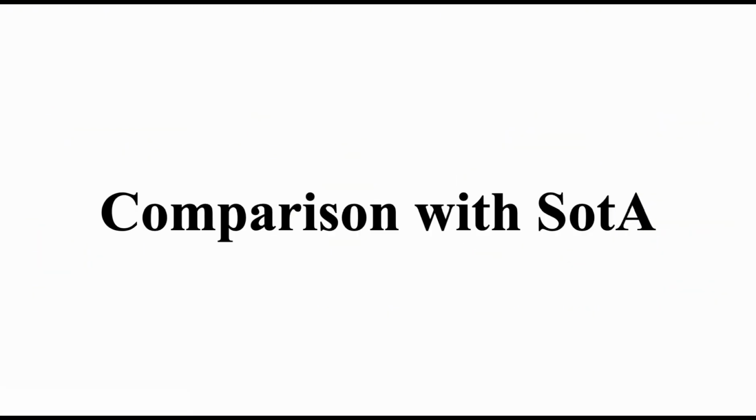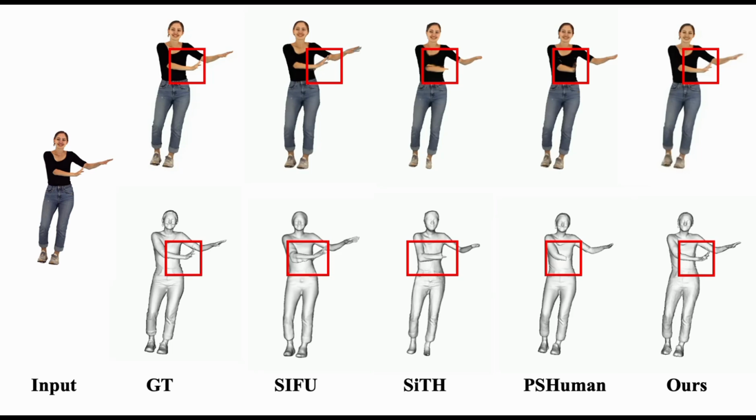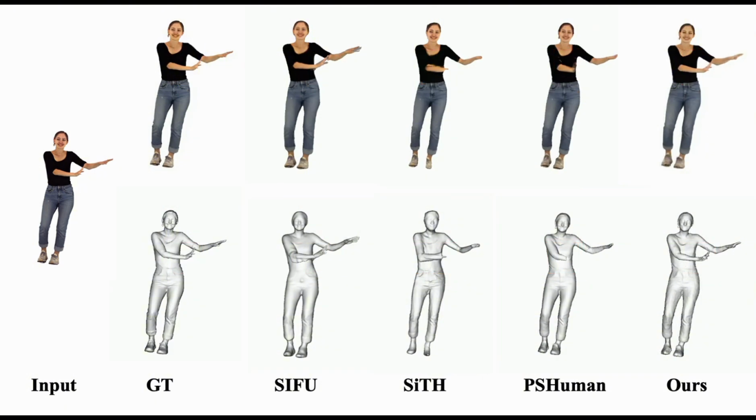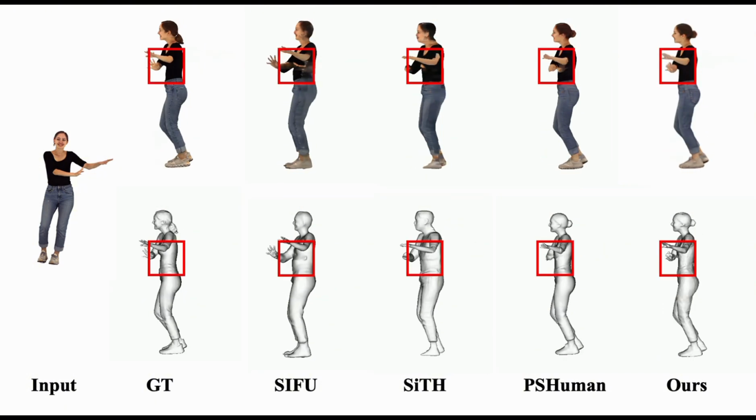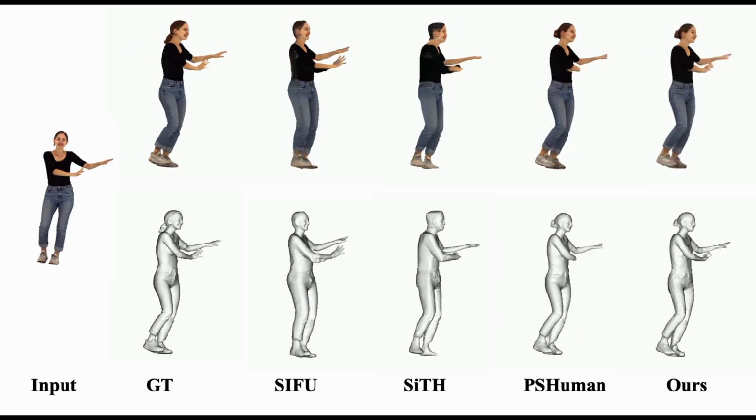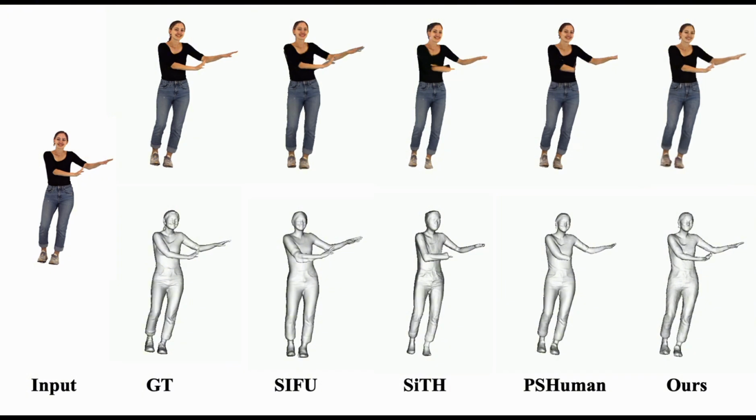We compare MoGA with current state-of-the-art methods. As shown in the video, existing methods struggle with missing body parts, like hands and arms, especially under self-occlusions. These artifacts become more pronounced in side views due to limited observations. In contrast, our method can reconstruct 3D consistent appearance and geometry without distortions.